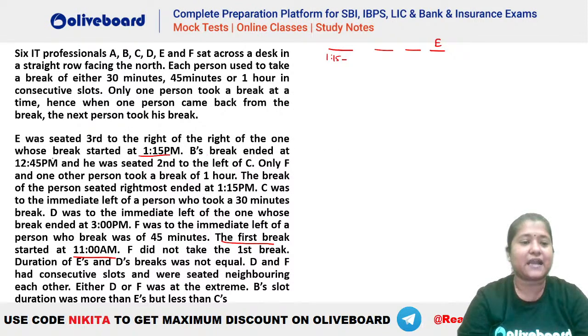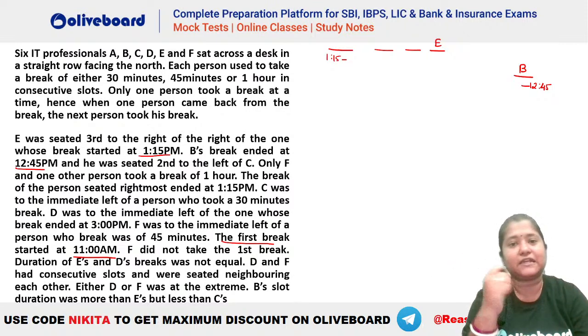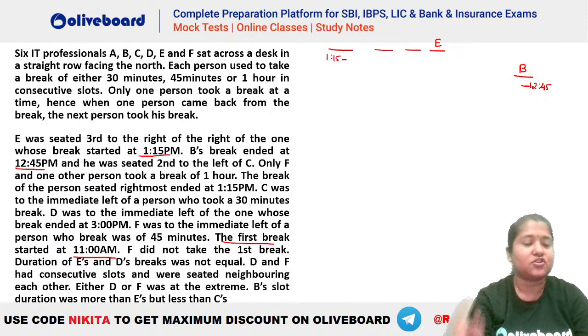After that, B's break ended at 12:45. Now we know that B's break has to end at 12:45. Okay, so this person is ending at 12:45. Now if you check what is the duration of 12:45 to 1:15, you can see 12:45 to 1:15 is a duration of 30 minutes, hai na? So we were just talking about that there has to be somebody who is starting his break at 1:15, who is ending at 1:15, because this person is starting at 1:15, right? So there has to be somebody who has ended at 1:15, right? You can see there will be somebody who is ending also at 1:15 here.